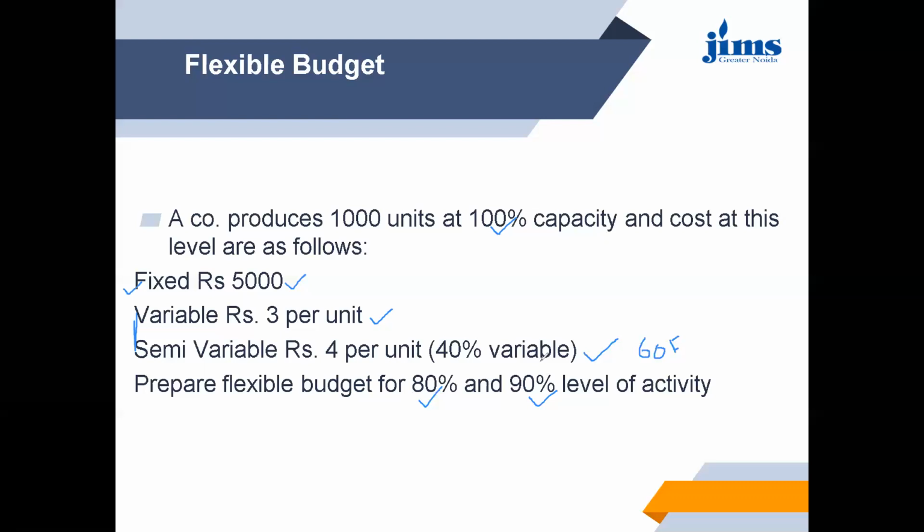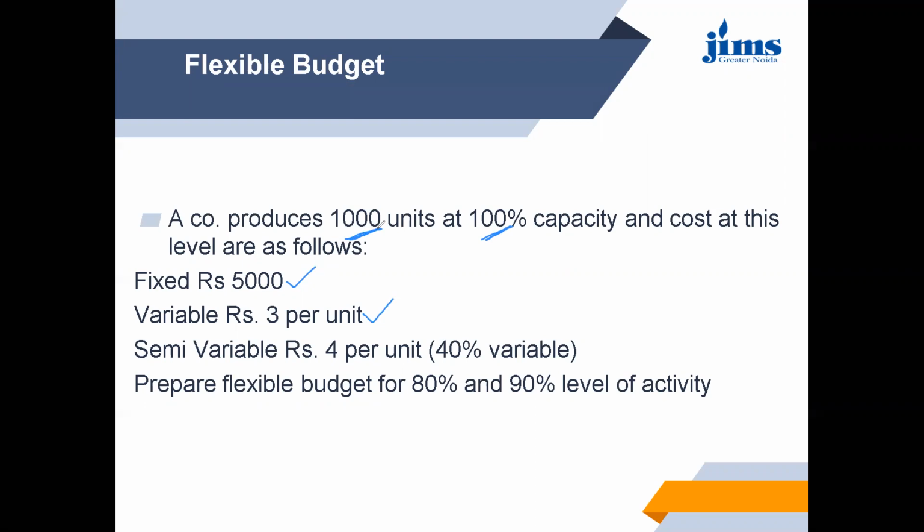So we can make a table in which we can show the fixed cost and the variable cost. So for 80% and 90%, fixed cost would be same. So here it will remain 5,000 whether the company has 100% capacity, 80% capacity, 90% capacity or 50% capacity. Variable is 3 rupees per unit. So first we are given the 100% capacity. So we'll calculate the cost for the 100% capacity.